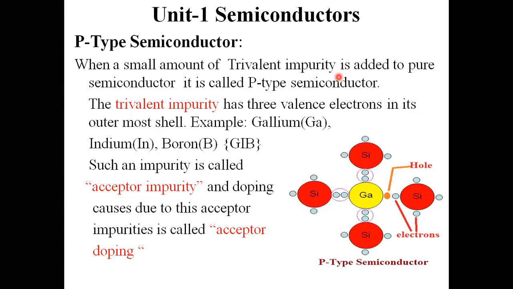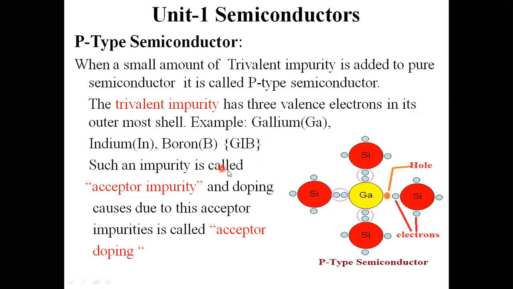The trivalent impurity has three valence electrons in its outermost shell. Examples of trivalent impurities are gallium, indium, boron. For memorizing sake, I am indicating the first letters here: gallium, indium, boron.